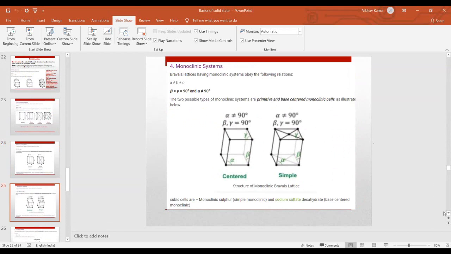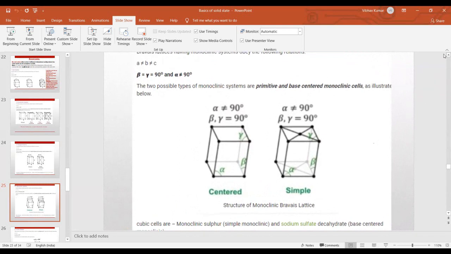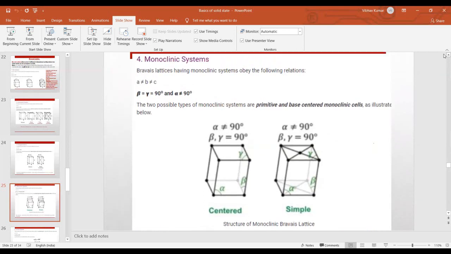Ma'am, can you explain any one of the systems, ma'am? How alpha is not equal to 90 degrees, then beta and gamma are equal to 90 degrees? Can you give me an example, ma'am? How can I identify the body-centered cubic and face-centered cubic? Still, I don't have any idea, ma'am.